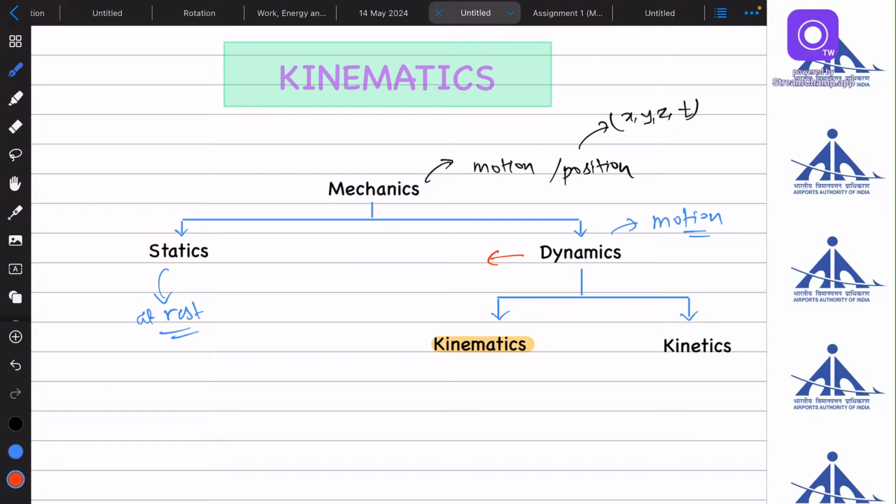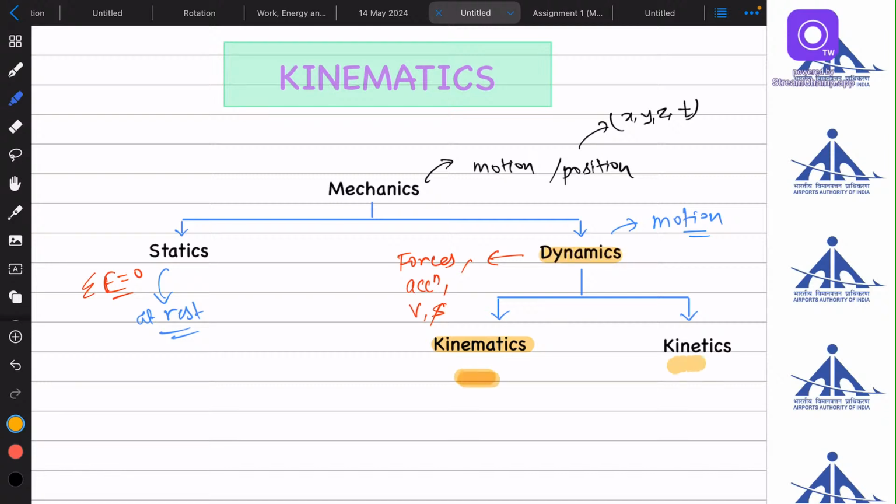So it's obvious that some forces must be acting. There will be some acceleration associated with the force, and there will be velocities, displacement. The statics part doesn't have forces, or we can say the sum of forces will be zero. That we will see later in Newton's laws of motion. And then dynamics also has two parts.